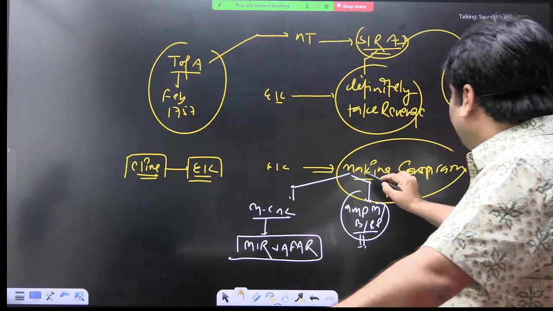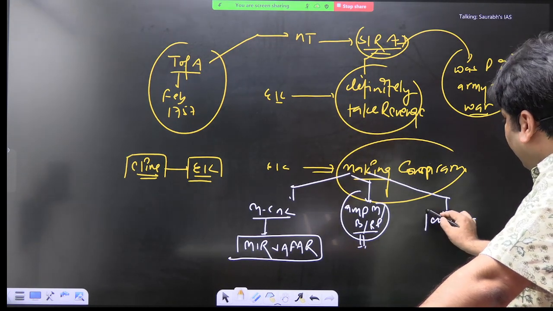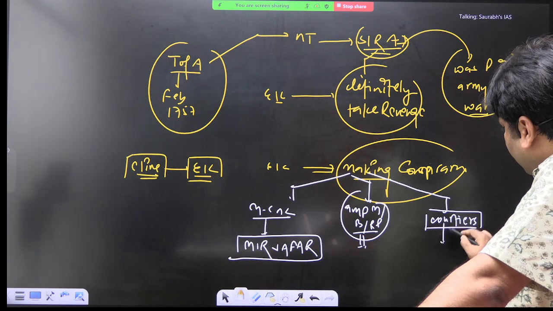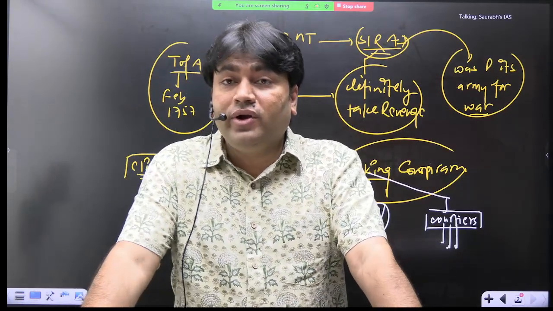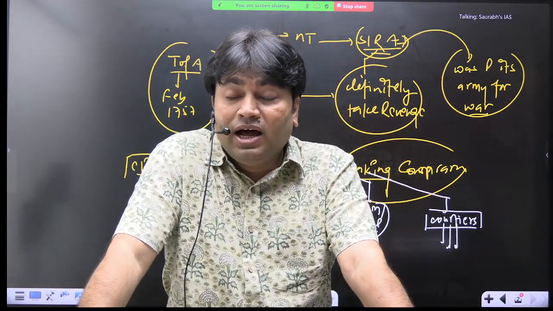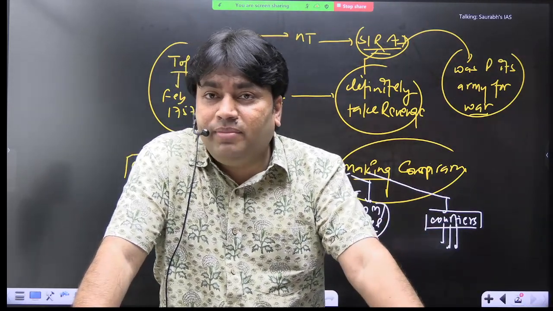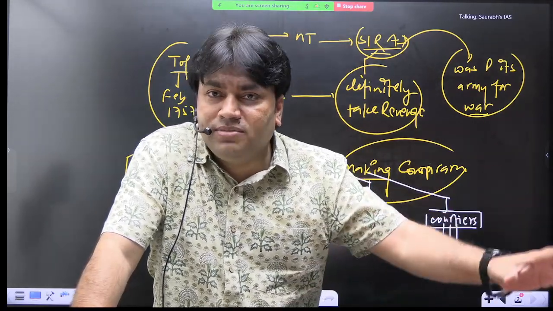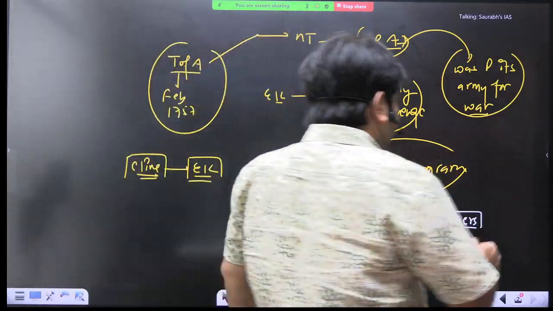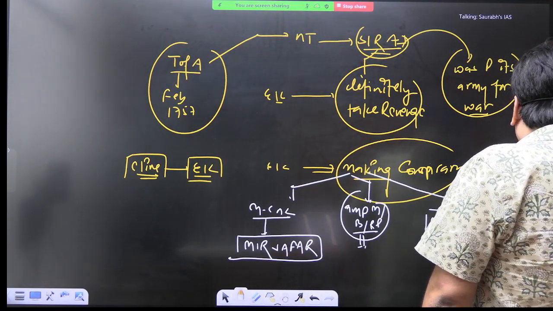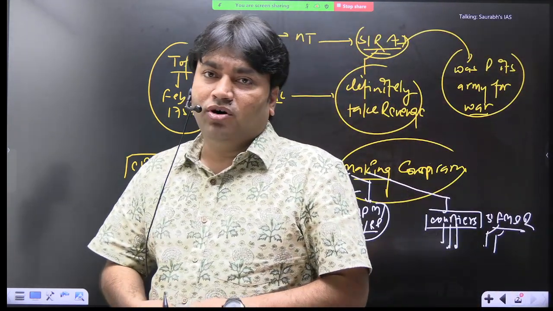Now EIC will approach those courtiers in the Nawab's court who were not happy with Siraj. They knew which courtiers and which family members of Siraj were not happy with him. So they will start approaching all of them. One name is Ghasiti Begum, Rai Durlabh, Jagat Narayan, there are so many names. They will approach all those courtiers, family members and relatives who were not happy with Siraj.